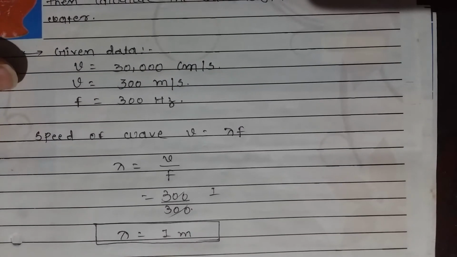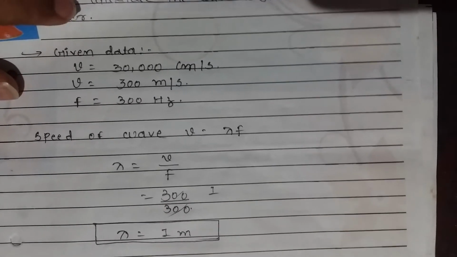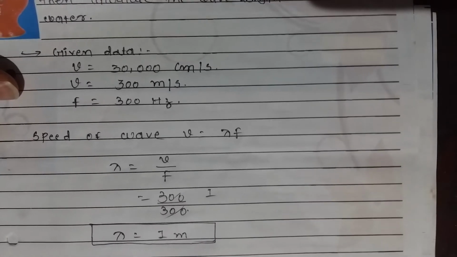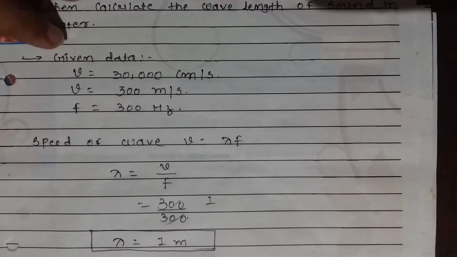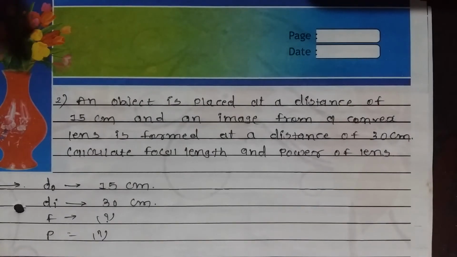This kind of example should be asked in your examinations. In this kind of example, you will be given any two parameters, and the third one should be found by you. So next let's see example number 2.